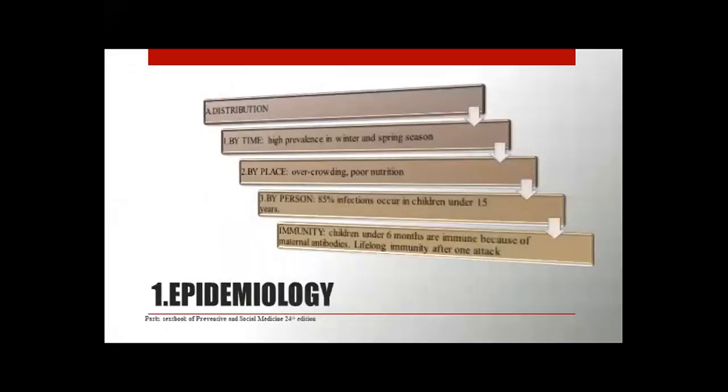Now comes epidemiology. If we see the epidemiology of mumps, it is a distribution by time, place, and person. By time, the high prevalence is in winter and spring season, and by place, it is due to overcrowding and poor nutrition. By person, 85% of infections of mumps occur in children under 15 years of age. Immunity: children under 6 months are immune because of maternal antibodies, and there is lifelong immunity after one attack of mumps.